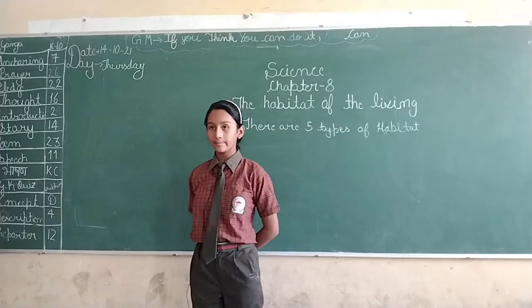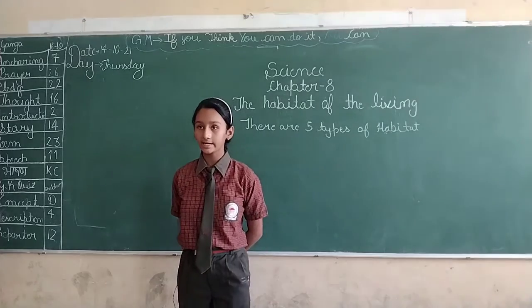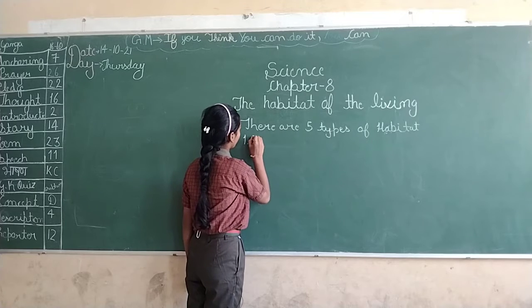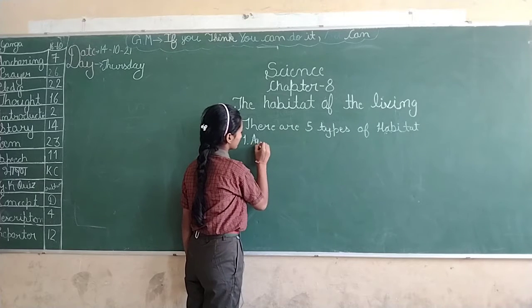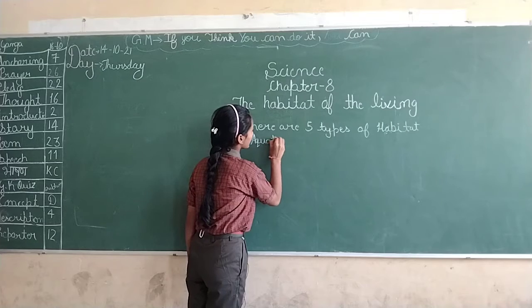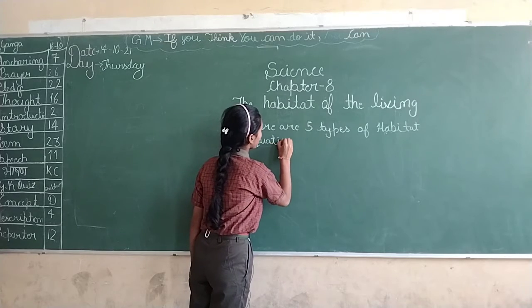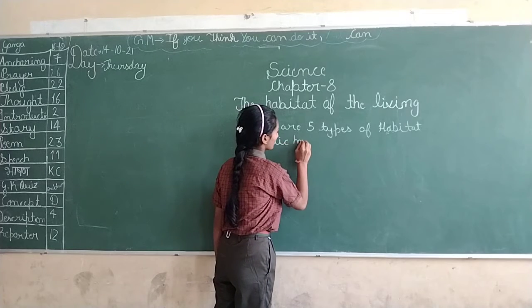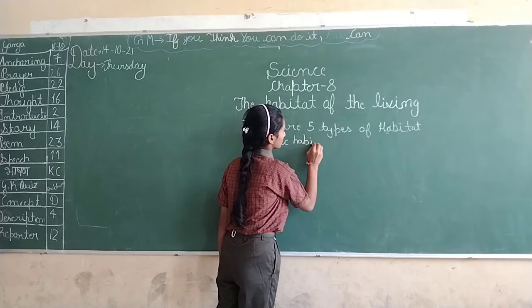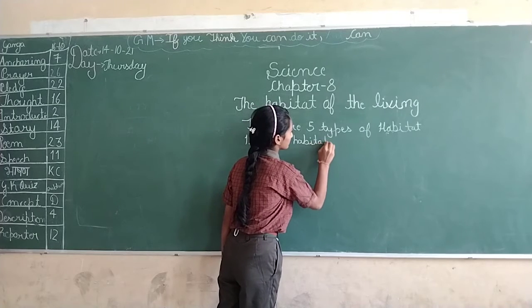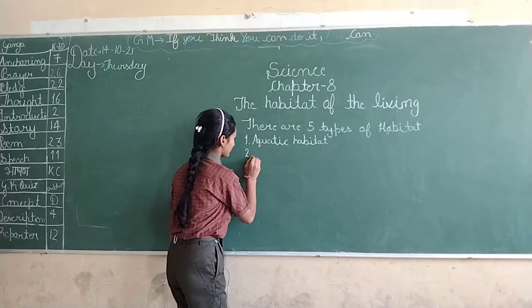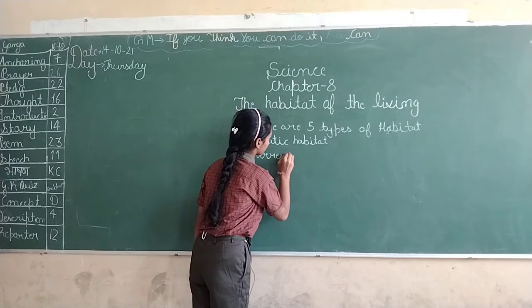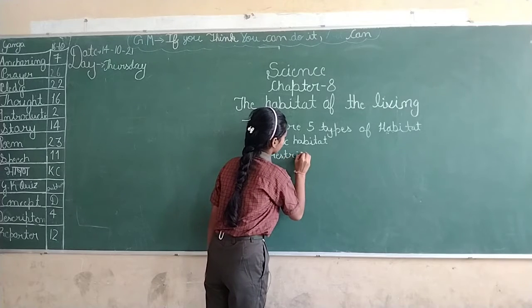The first is aquatic habitat. What is the first habitat? Aquatic habitat. Second is terrestrial habitat. What is the second habitat? Terrestrial habitat.